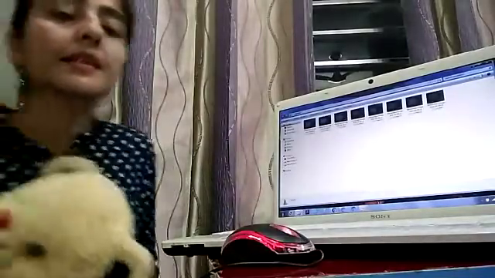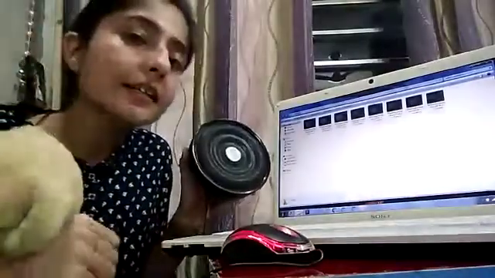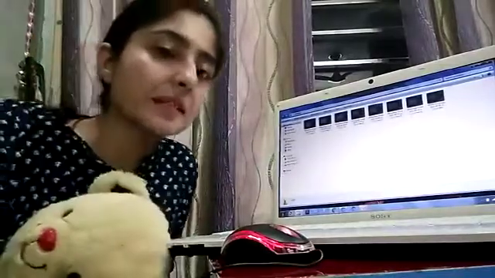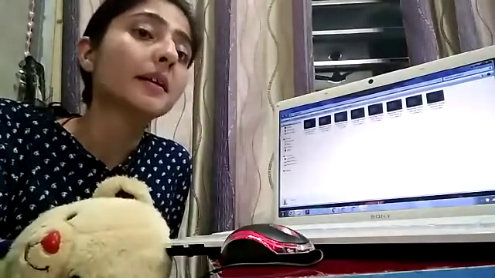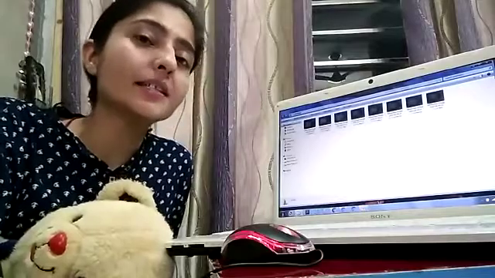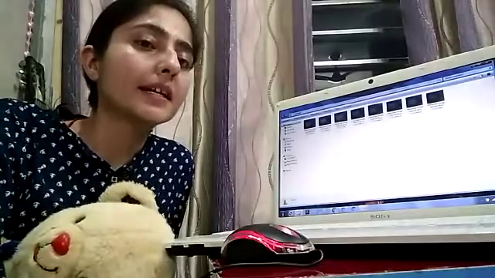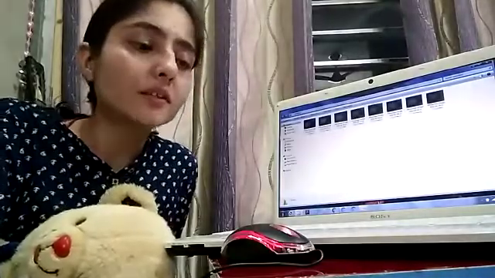And the secondary parts are printer, scanner, and speaker. This is also a speaker. Is anything missing? Printer, scanner, speakers, headphones, and one is UPS. UPS is uninterrupted power supply. It will give power to your computer, like your inverter.